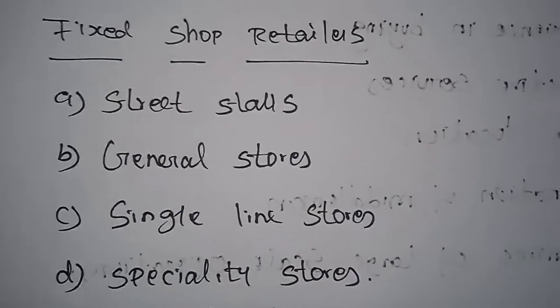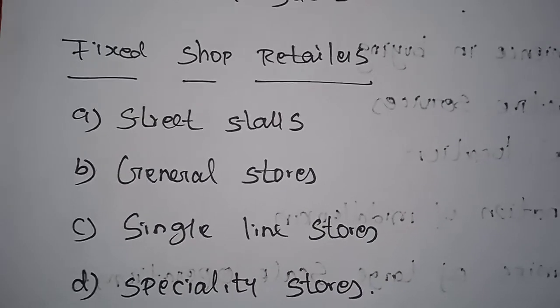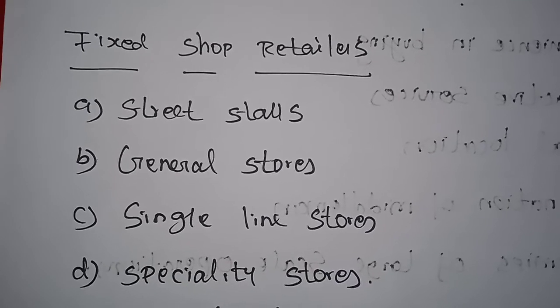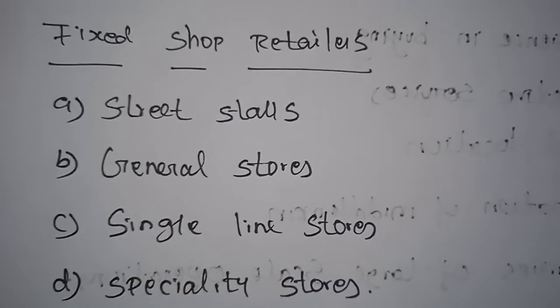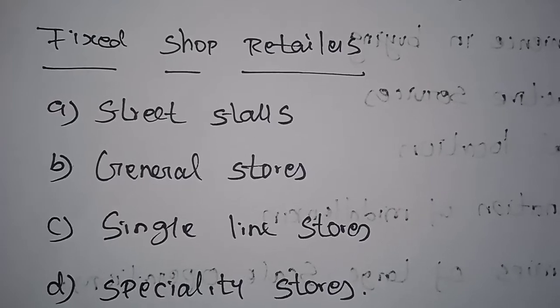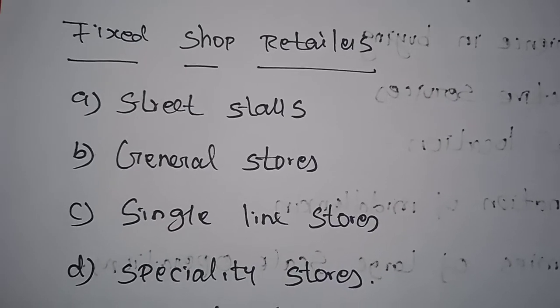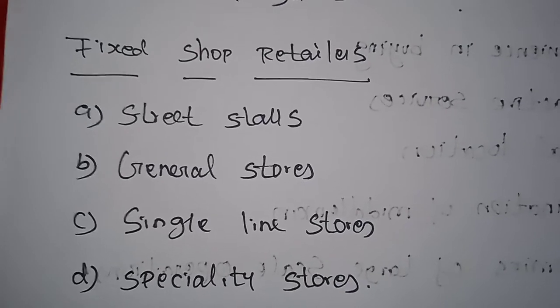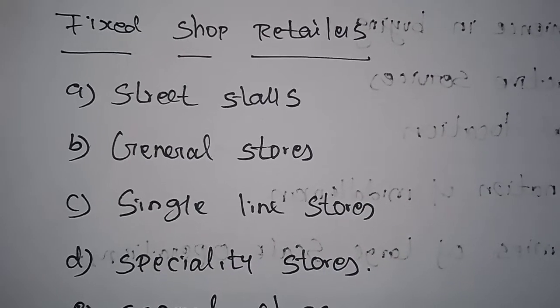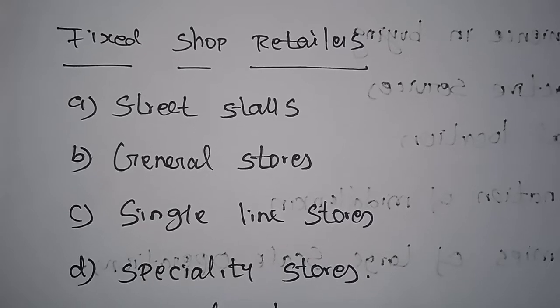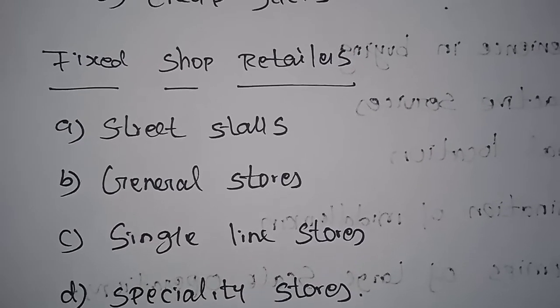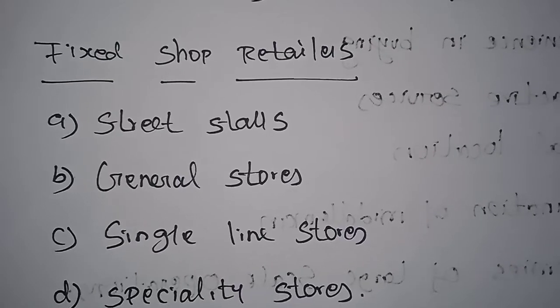So in these streets, many shops may be available, nearby the schools, the tuition center, the markets, or the employment office. Wherever the demand for some type of commodities is very large, nearby that area some sellers may establish shops for some goods. That is considered as a fixed shop retailer.